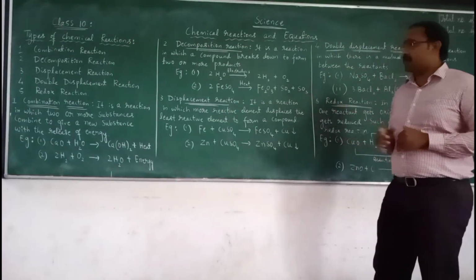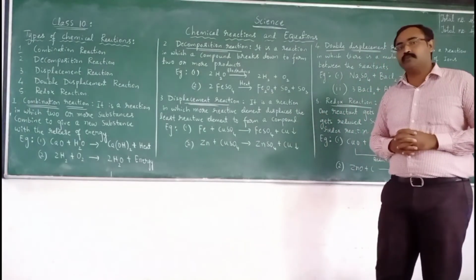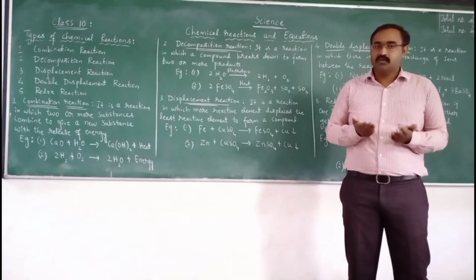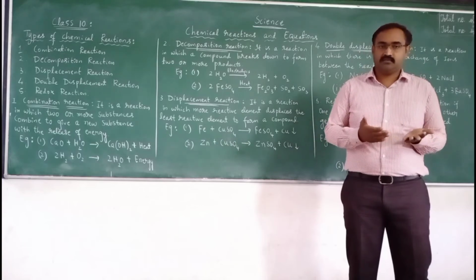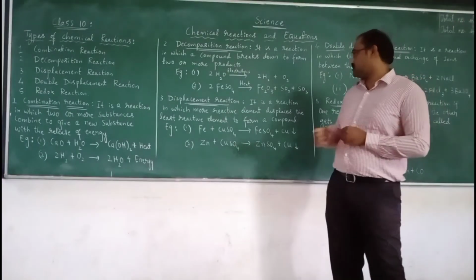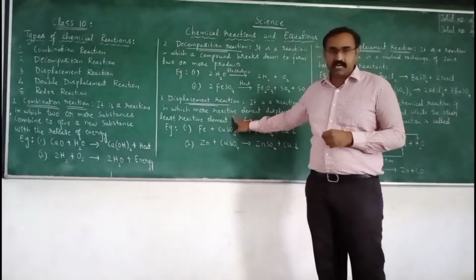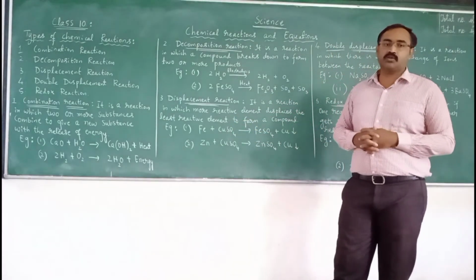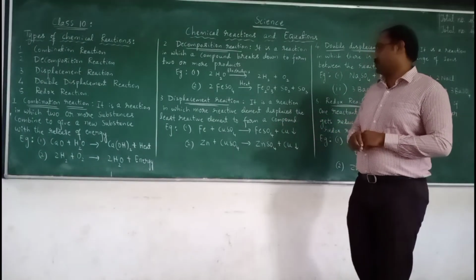Now, the third type of reaction is displacement reaction. So what is displacement? Displacement is nothing but the change of place. The opposite of place is displace. So we can understand with the word. Here it is a reaction in which a more reactive element displaces the least reactive element from a compound to form a new compound.